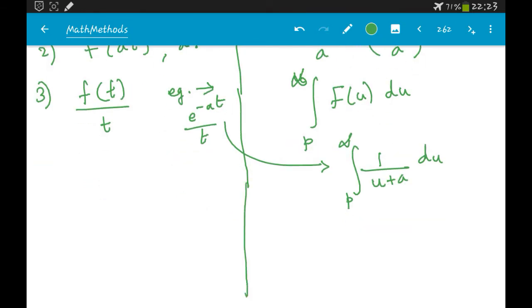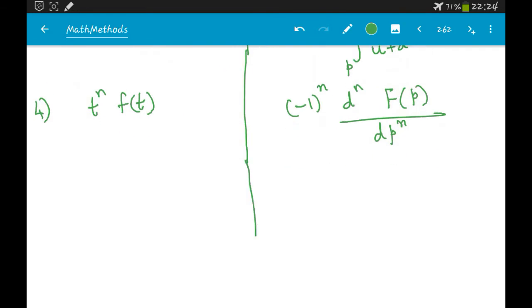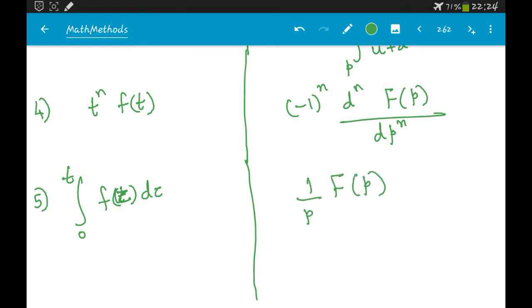Alright, then fourth, t power n f of t would be minus 1 power n d power n F of p by d p power n. Then fifth, the integral from 0 to t of f of tau d tau, the Laplace transform of this function is nothing but 1 by p F of p.